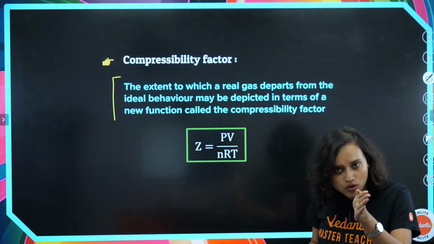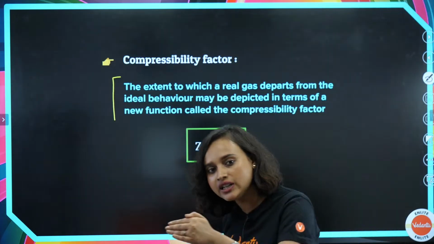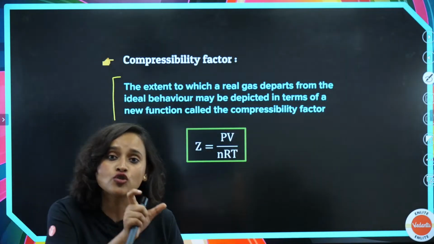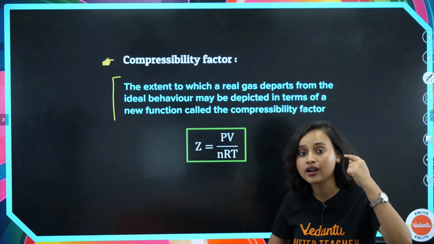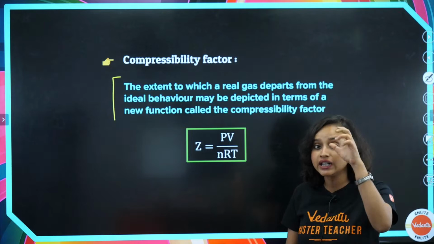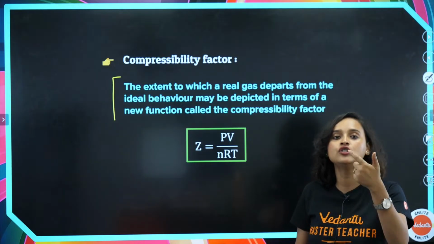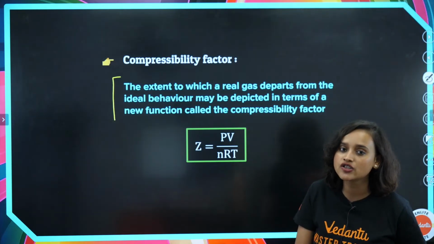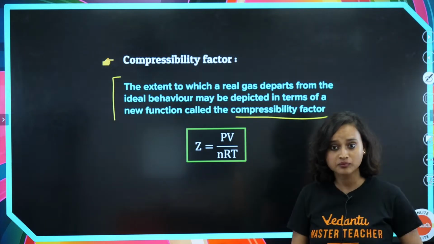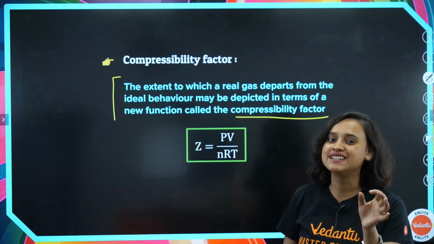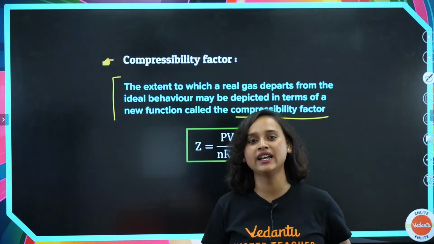It was trying to go in the ideal behavior path, but it deviated from the ideal behavior path. So to what extent is it departing? That may be depicted. We can write that. We can understand that in terms of a new function. And what is that new function, my dear student? That's called the compressibility factor, which is Z equal to PV divided by nRT.